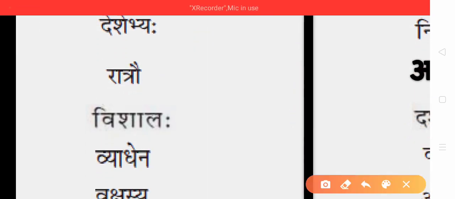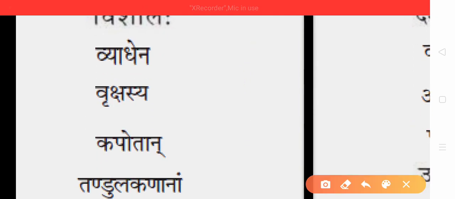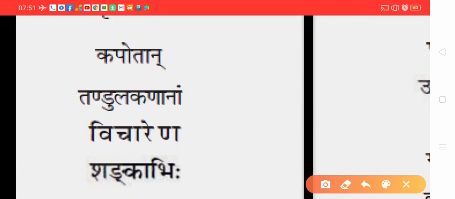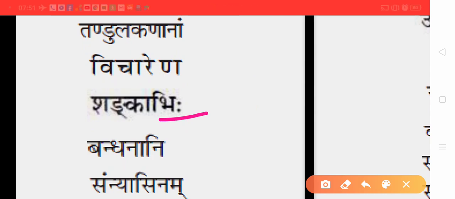Ratru, at night. Here we have to see the meaning because it is an exception, symbols are not applicable here. So Ratru, at night, at stands for locative, so locative singular. Visalah, oh, nominative singular. Vyadhe no, ending with no, instrumental singular. Vrukshasya, sya stands for genitive singular. Kapotan, an sound is there, accusative plural. Tandula kana nam, am sound is there, so genitive plural. Vicharena, ana sound is there, instrumental singular. Sanka bhihi, bhihi there, so instrumental singular.